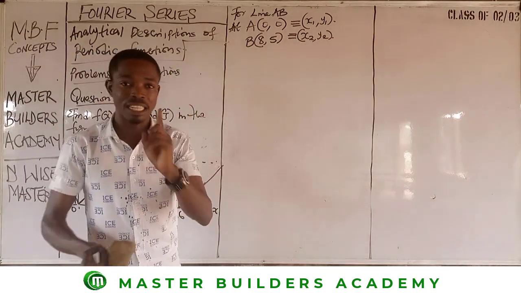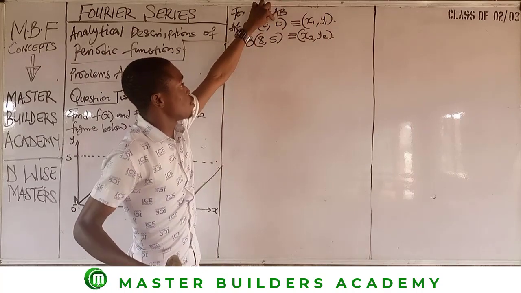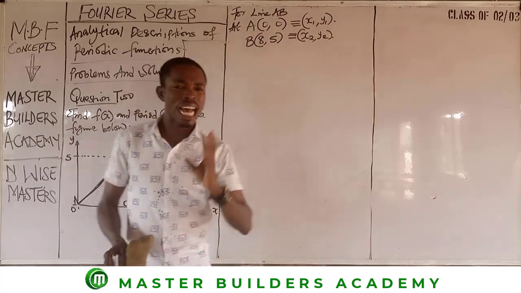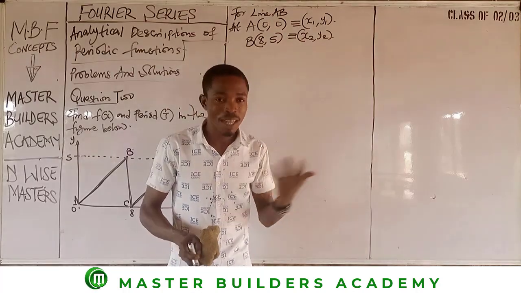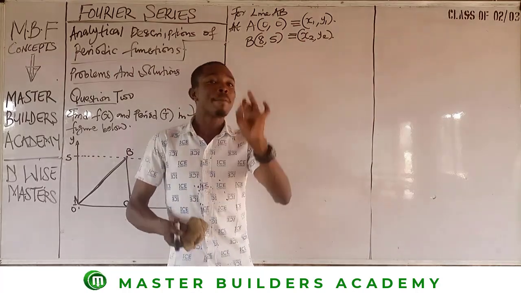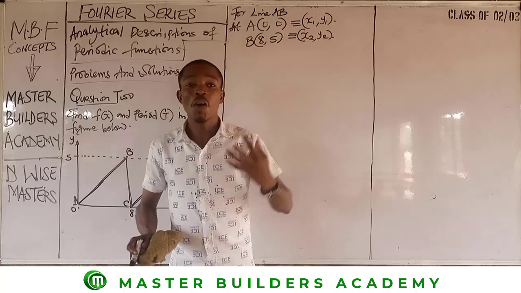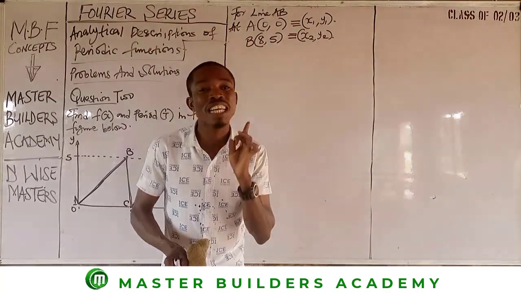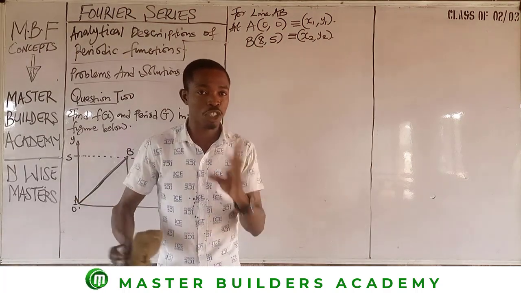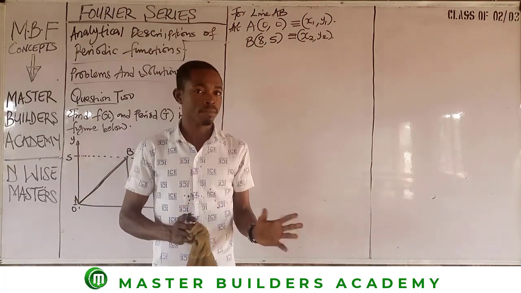Having gotten this, the next thing we are quickly going to check is if the two values of y are the same. y1 is 0, y2 is 5. Guys, are these values the same? Not at all. Because they are not the same, all we need to do now is apply the equation of a straight line so we can get the relationship between them. That's as simple as that.